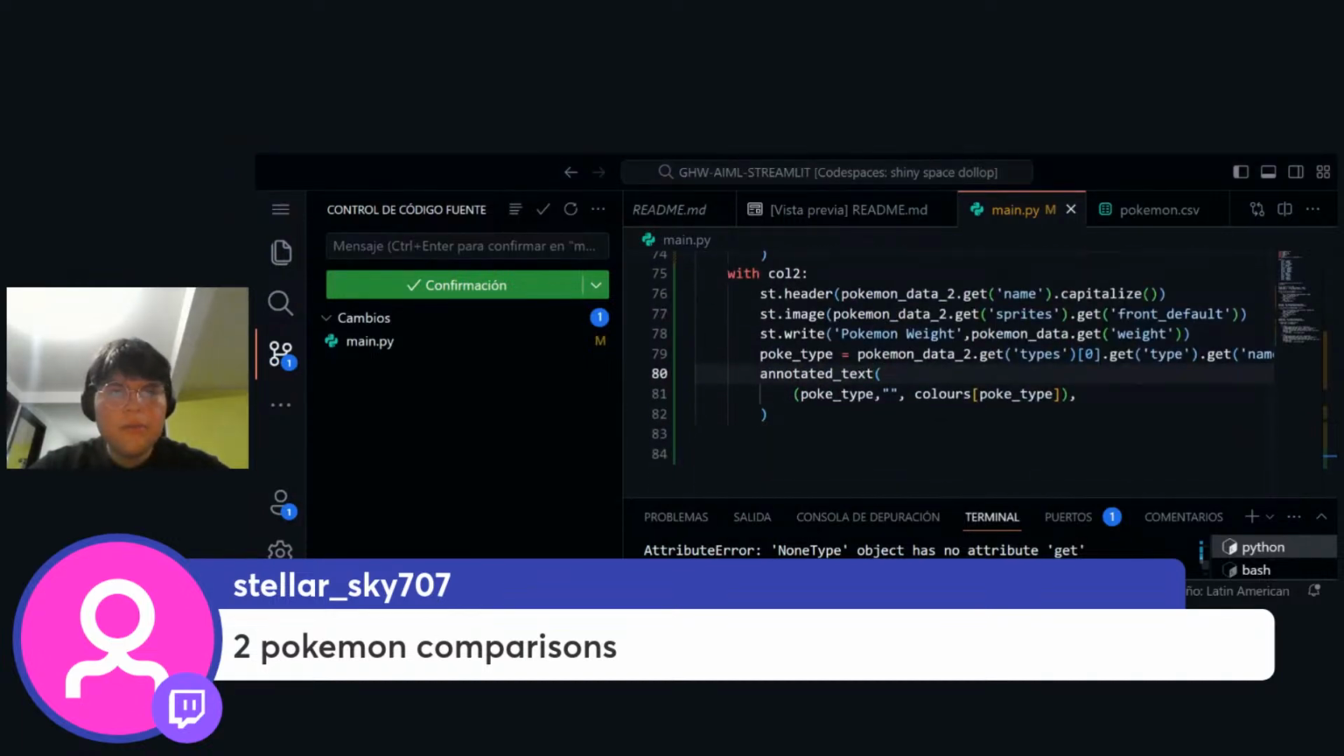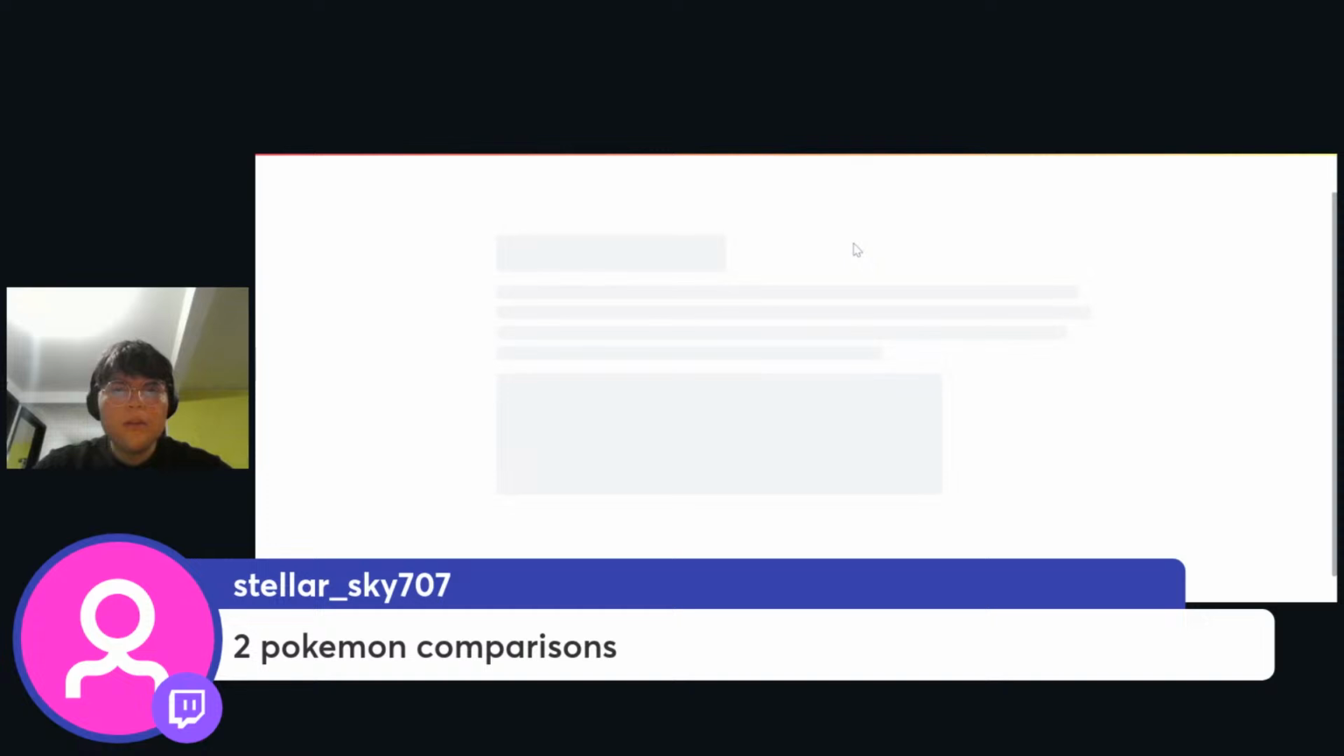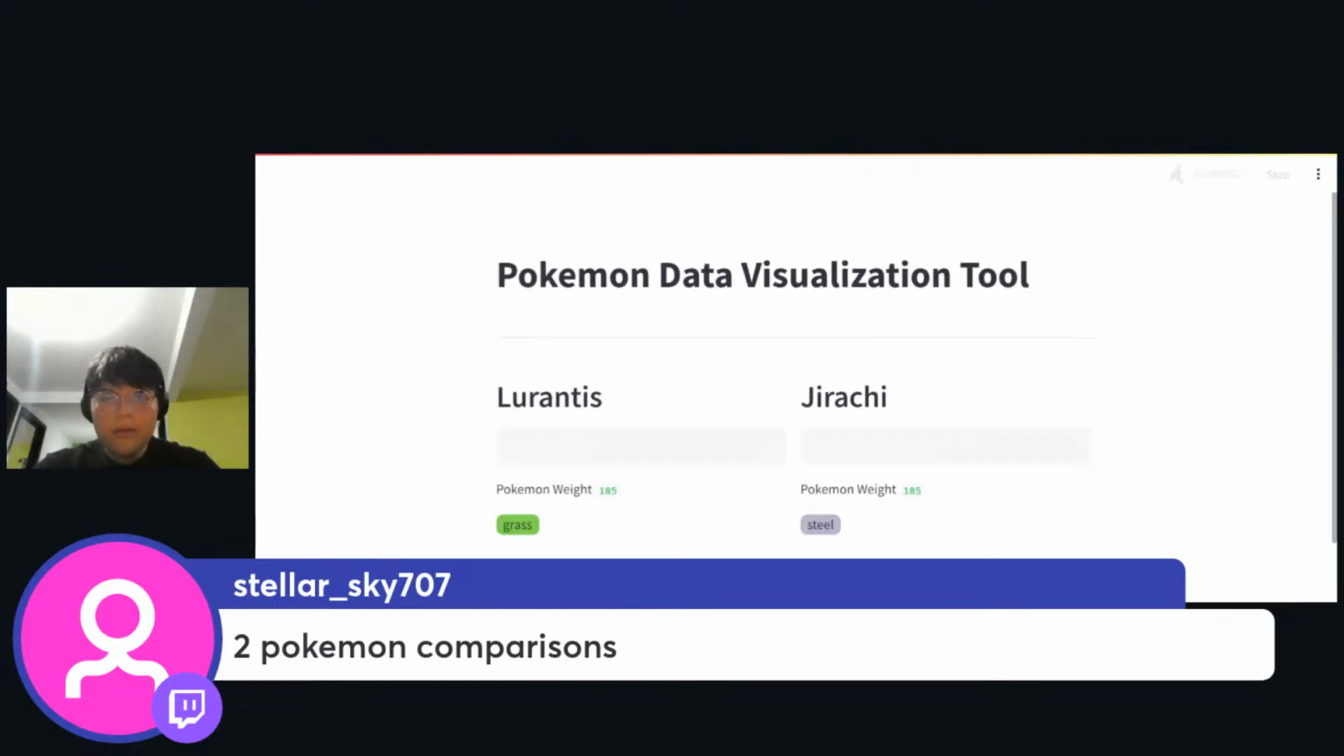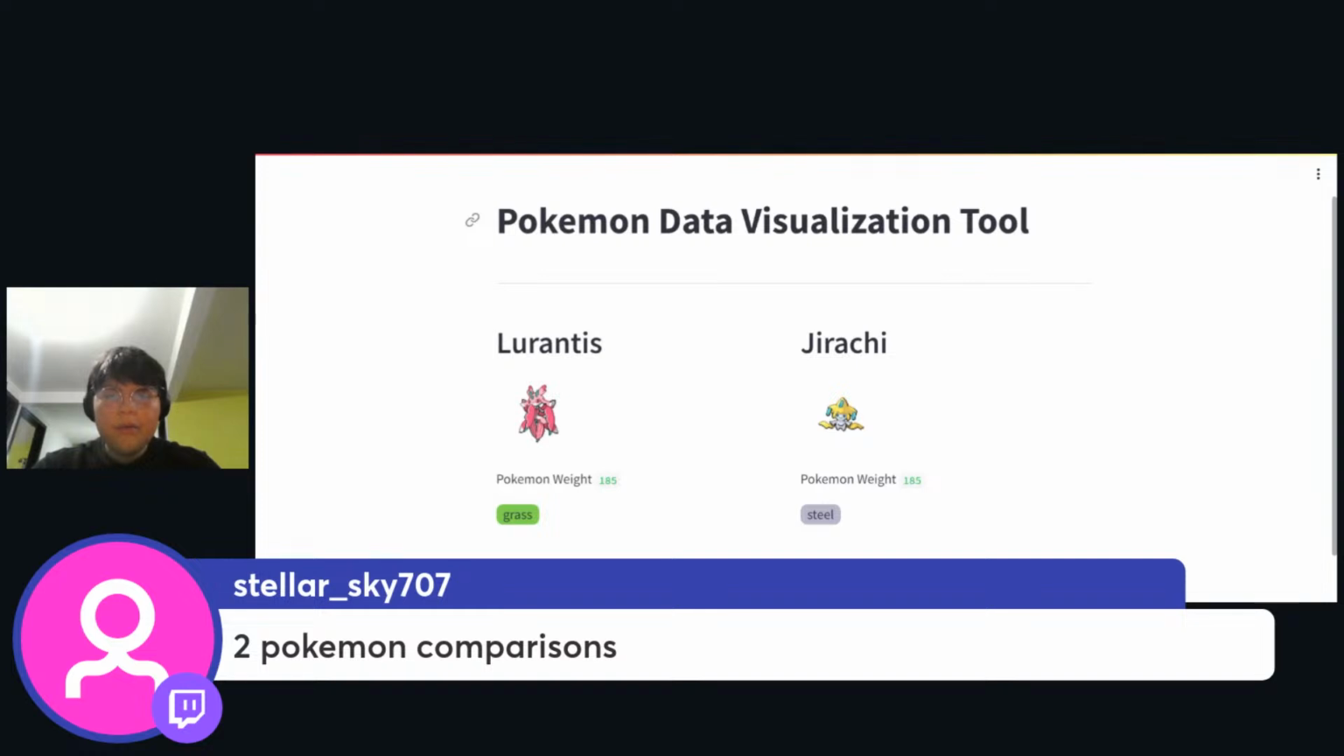Let me just load this and see if it actually changed. So it is taking some time here. Yeah, let's go. We have now two different Pokemons at the same time by just separating them with columns.